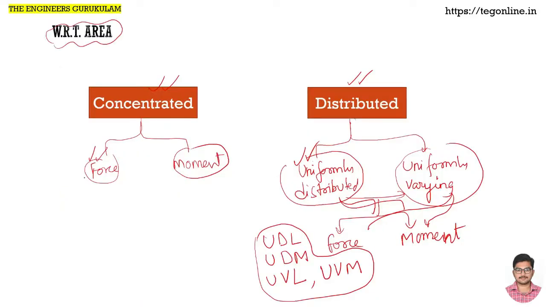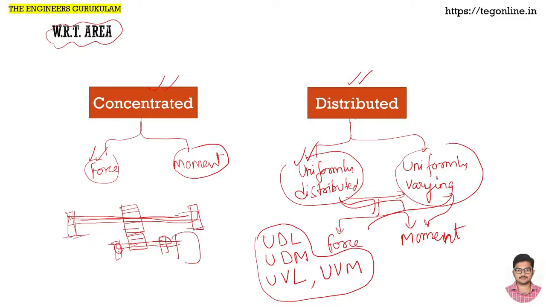When we say concentrated moment, say for example there is a particular shaft fitted on the bearings, and there is a particular gear. Connecting to this gear, there is another gear, another shaft connected to a motor. Now what is the purpose of the motor? It provides us rotational motion to a certain shaft. To that shaft, what happens? This gear is connected, so this gear also rotates.